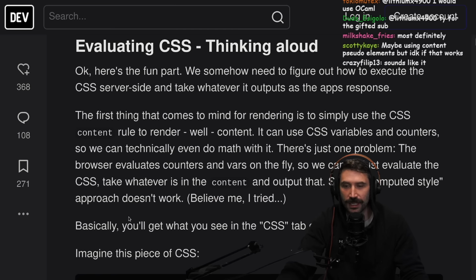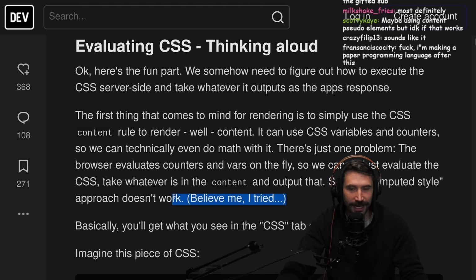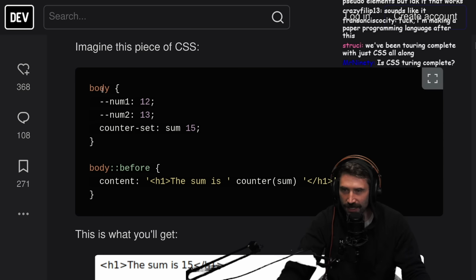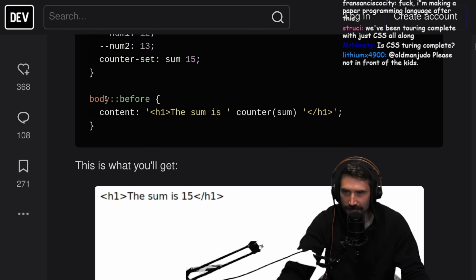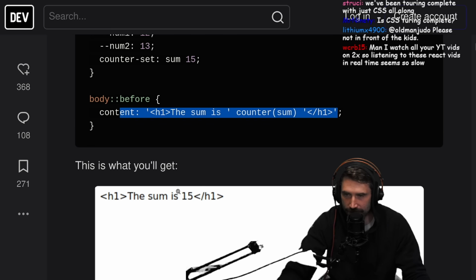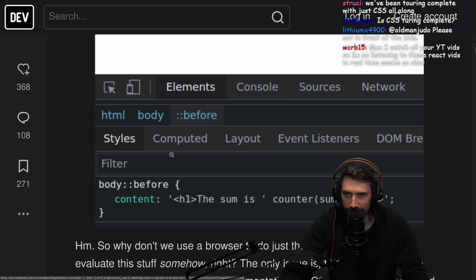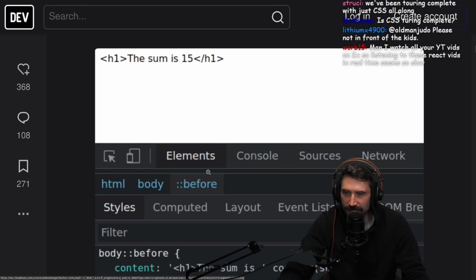So the computed style approach doesn't work. Believe me, I tried. Basically, you'll get what you see in the CSS tab of your dev tools. Imagine this piece. Okay, so we got some numbers, we got some of this, and then we do one of these. Oh my goodness. And this is what you'll get. Okay, the sum is 15. Yep, that doesn't quite work. Okay. Oh my goodness, it's using before.